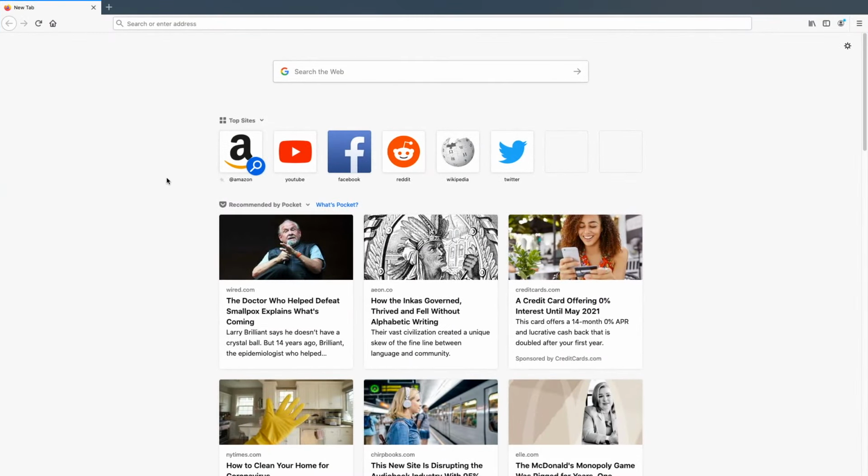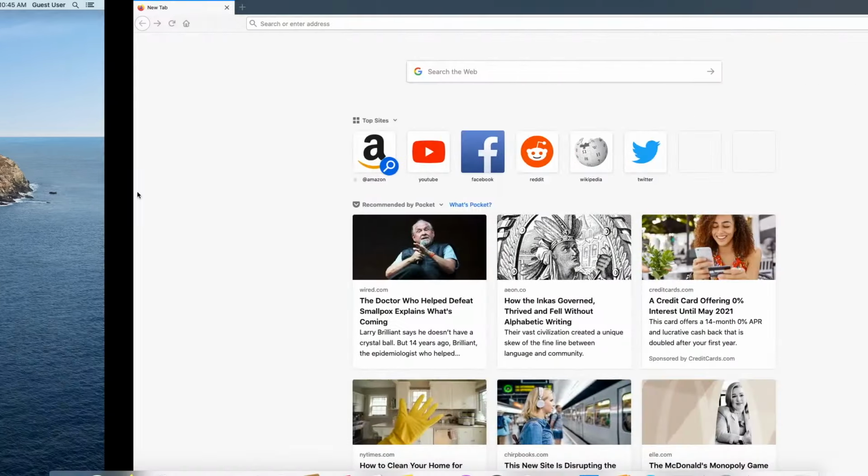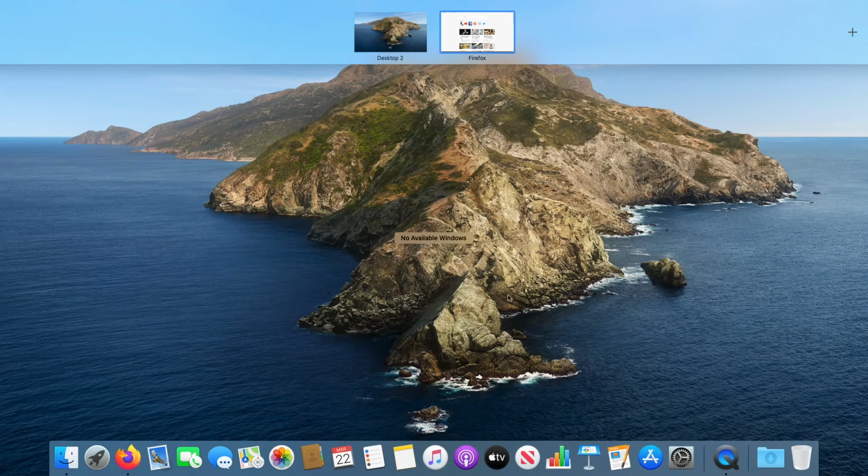Now the way you access this is, if you have a trackpad, you swipe with 3 fingers. You can swipe right or left to move between them. If you swipe up, you'll get this mission control interface. So if I want, I can click and drag this to the other side of Desktop 2. I can even click and drag this all the way over to Desktop 1, or right next to Desktop 1 on my other monitor. I didn't close it, it's still right here, but I just moved it between screens.